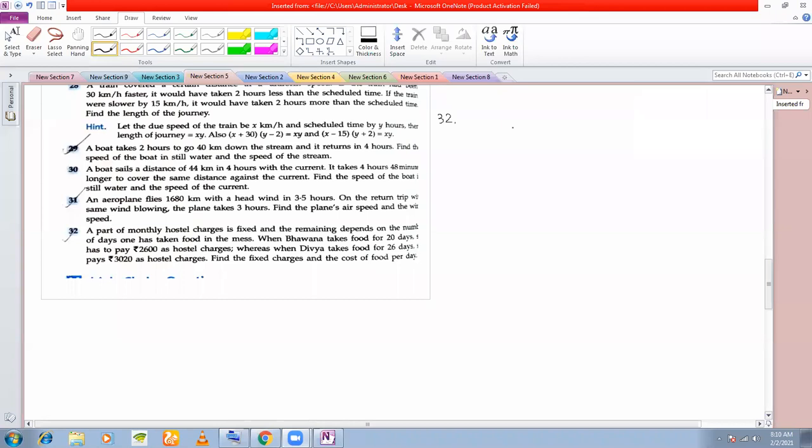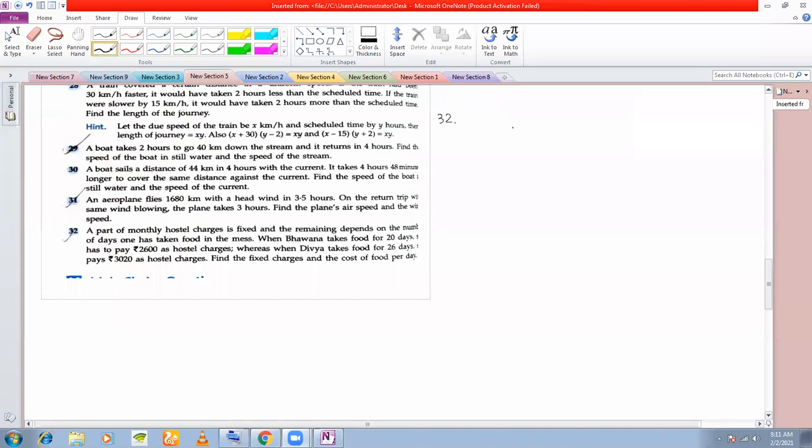And the second part is a variable charge. That is, it depends on whether you have stayed and you have taken food also or not. So the two kinds of charges. First charge is a fixed charge for staying only, and the other is if you're staying and taking food, that is a variable charge. So if you're not taking food, then you only have to pay the fixed charge. If you're taking food, then that will depend on how much food you are taking.